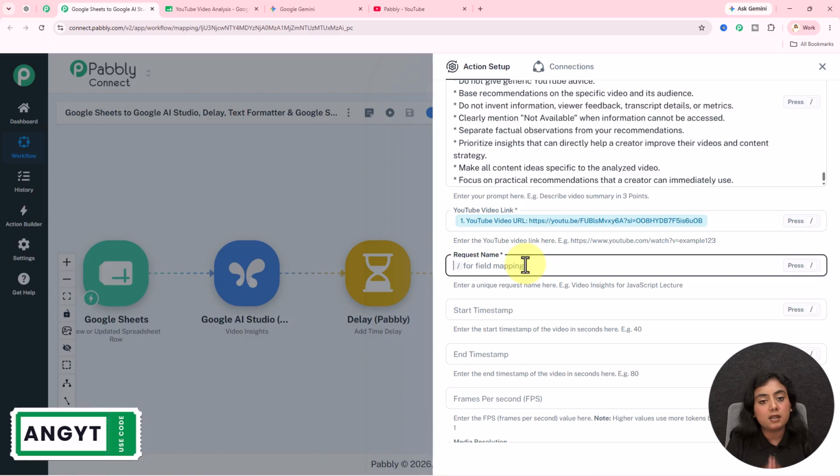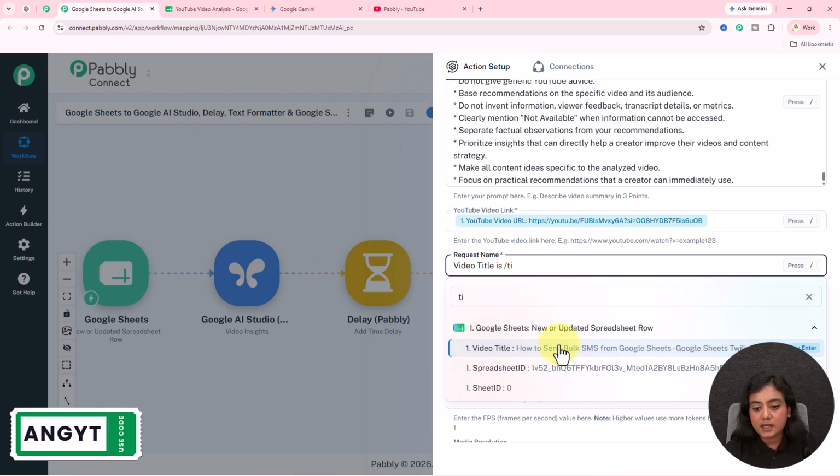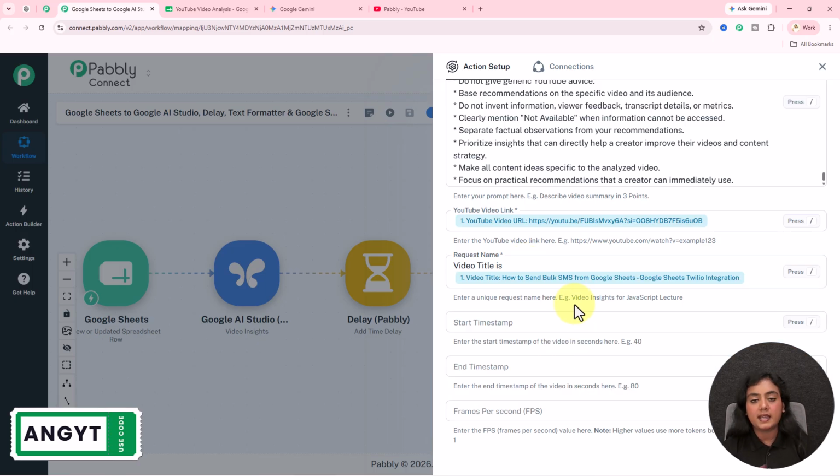Now I have to enter the request name. For the request name over here, I'll write it as YouTube title is, and then map the data of the title that I have received in the Google Sheets step, so that I can have the unique request name every time.